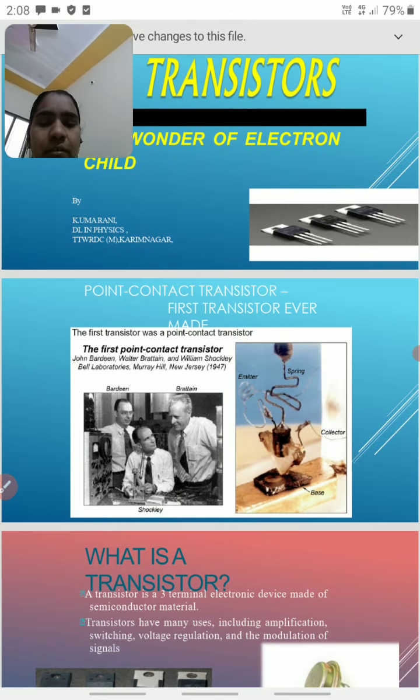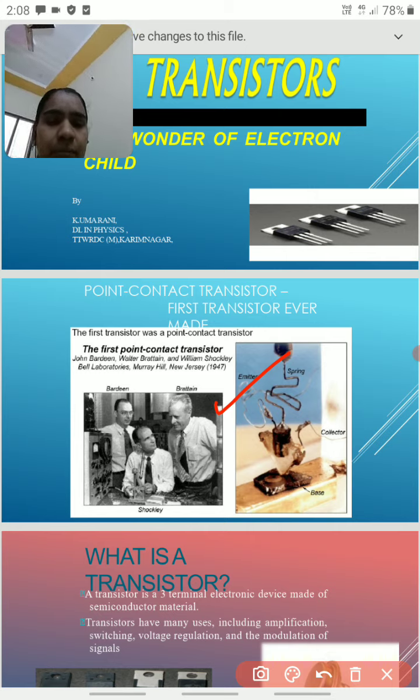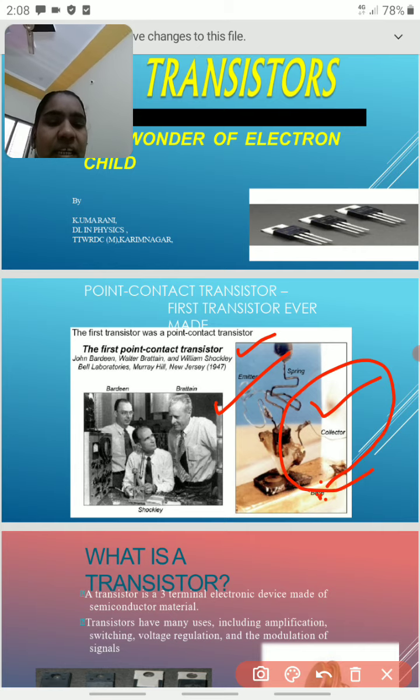First of all, the transistor was invented by three scientists in 1947: John Bardeen, Walter Brattain, and William Shockley. All these three scientists invented this transistor in 1947. So this is the first transistor, which we call the point contact transistor. These are the three scientists.